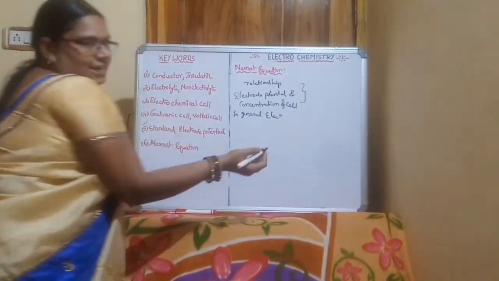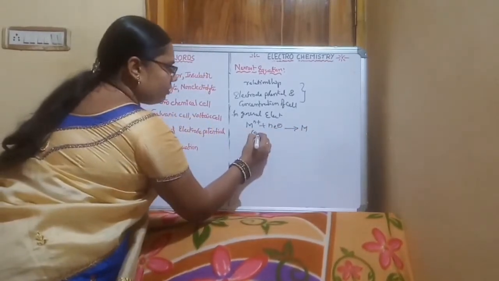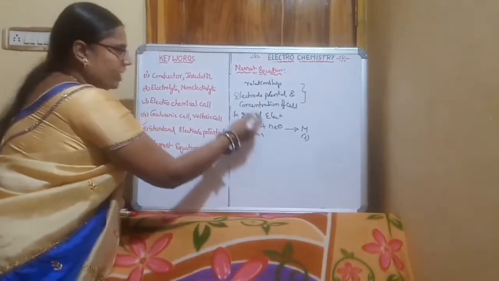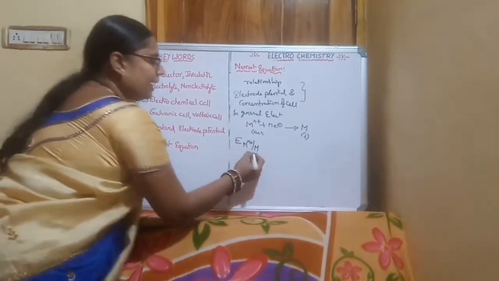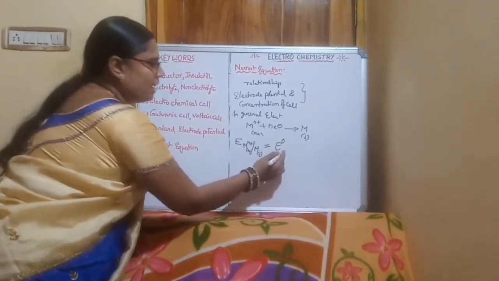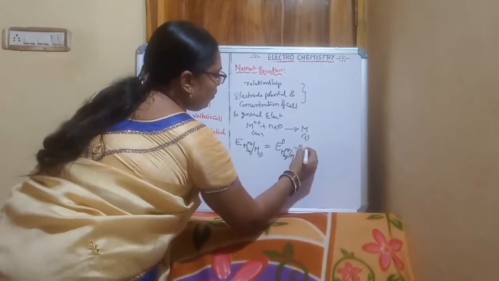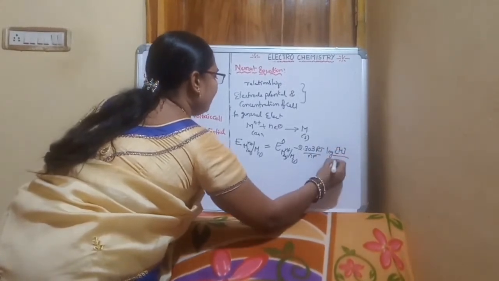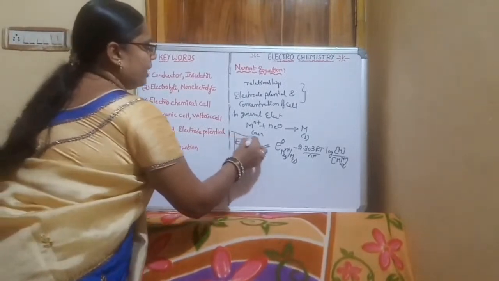For example, in a general electrode, the electrode reaction is M^n+ plus n electrons gives M. Here M^n+ is in the aqueous phase and M is in the solid phase. According to the Nernst equation, E(M^n+/M) = E°(M^n+/M) minus 2.303RT/nF log [M]/[M^n+]. This is the Nernst equation of a general electrode.